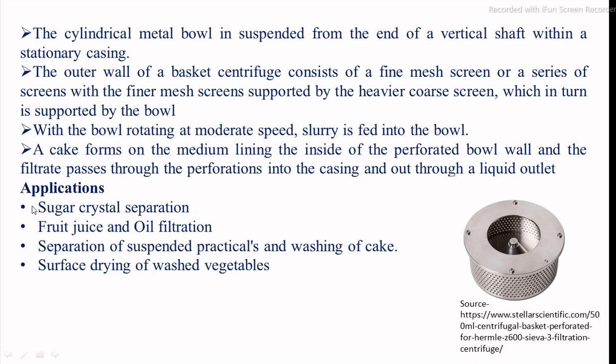This centrifuge is mostly used for the separation of sugar crystals in the sugar industry, clarification of fruit juices and oils, separation of suspended particles, washing of cakes, and surface drying of washed vegetables. These are all applications of the basket centrifuge in the filtration process.